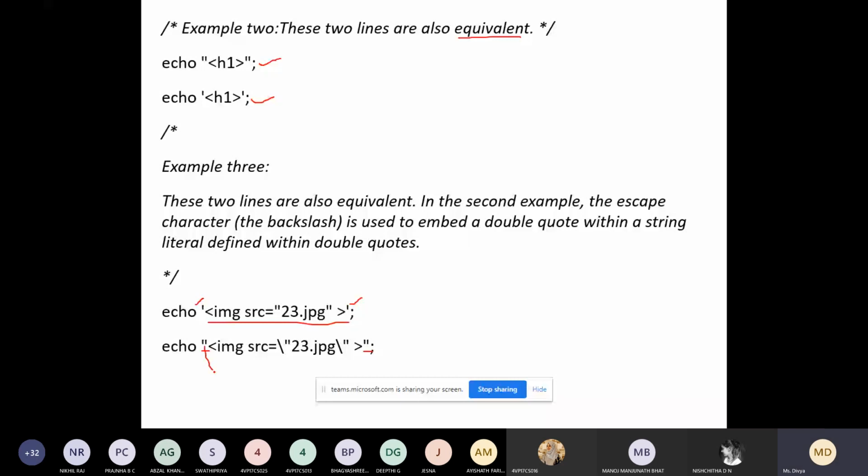To avoid that confusion, you use a backslash here. When you have more than one double quote, use a backslash. So the two lines are equivalent. In the second example, we are using a backslash, which is used to embed the double quote within a string literal defined within the double quotes.